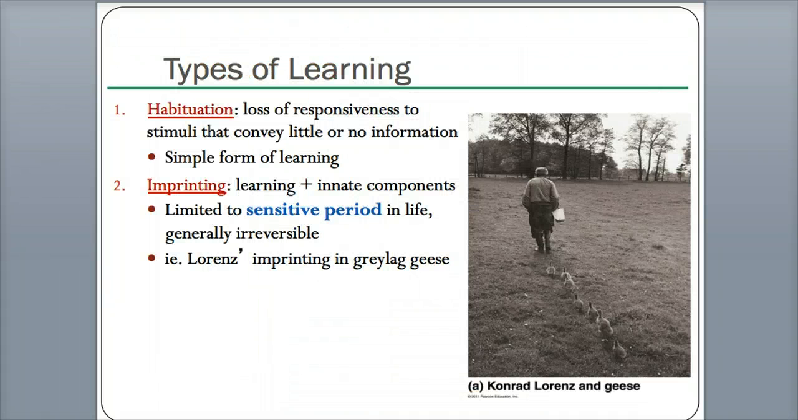So number 1 type of learning is called habituation. This is a loss of responsiveness to stimuli that convey little or no information. It's a simple form of learning. Obviously habituation, the word habit, some things that you learn basically just out of habit, like you just do it naturally.